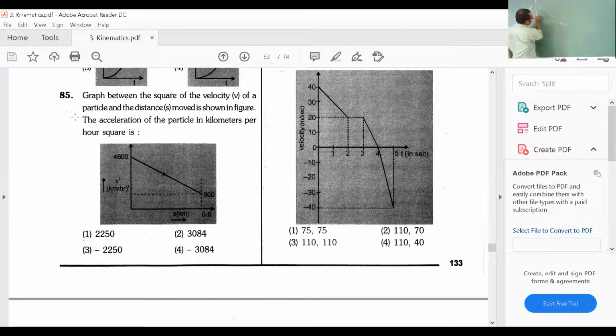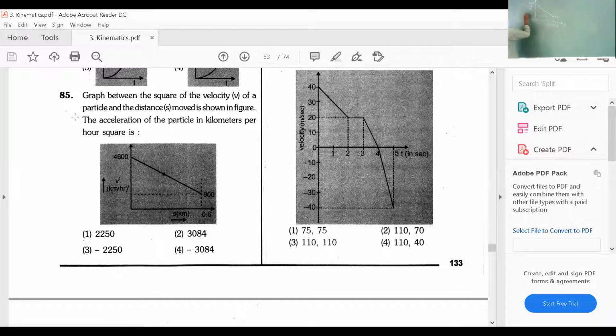This is 900, and this is 4600. They are saying this is in kilometers.